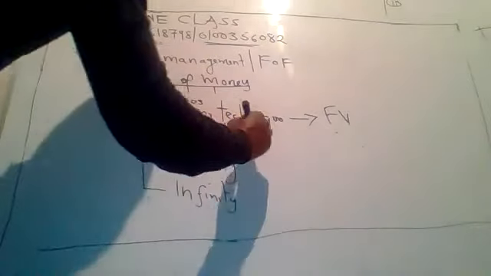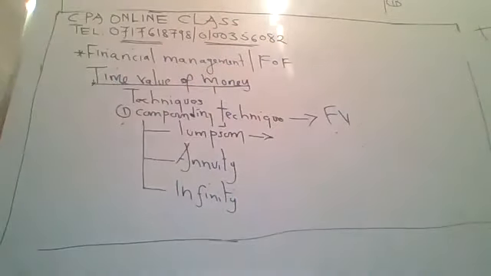What we say a lump sum is that it is the payment of an amount once. So you pay an amount only once, either at the beginning or at the end of the year. So lump sum means payment of an amount only once.